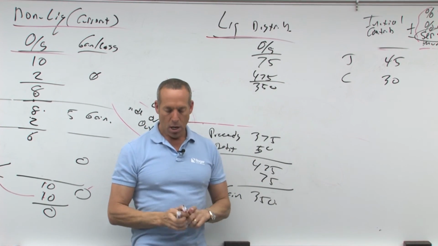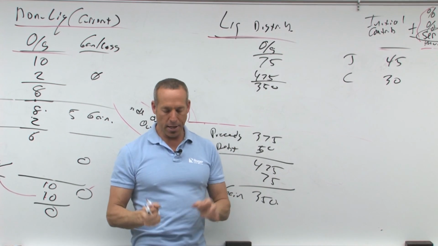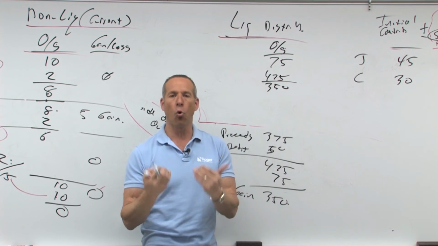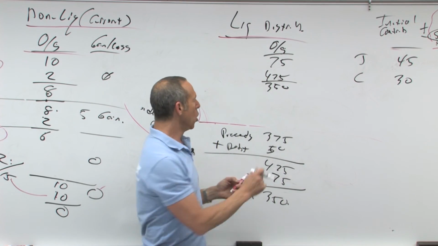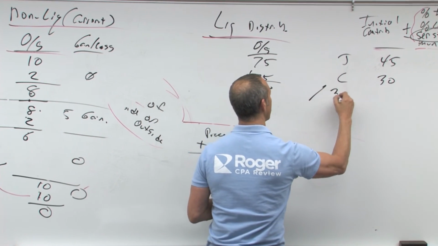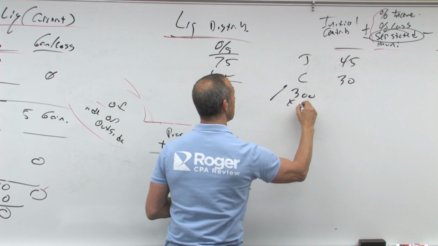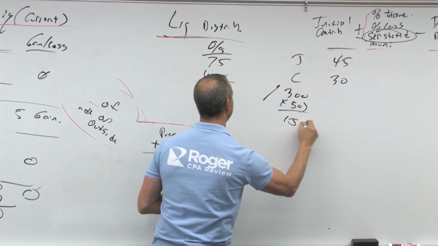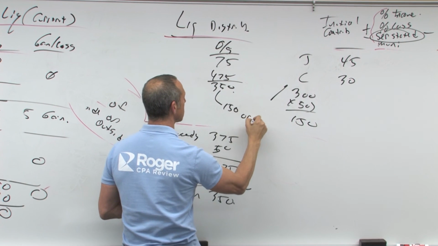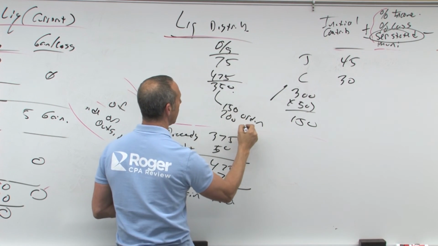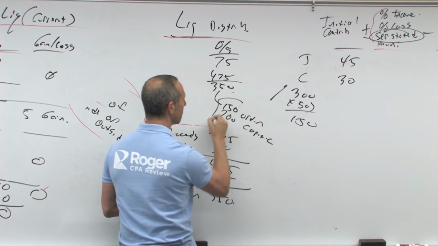But here's the deal: it is going to be considered an ordinary gain for the increase in value of inventory and receivables. Receivables went up by 300, and I own 50% of that, or 150. So of the 350, the first 150 is ordinary, the other 200 is capital.